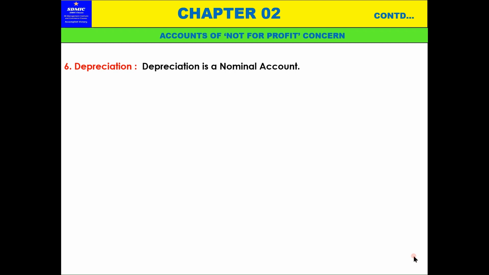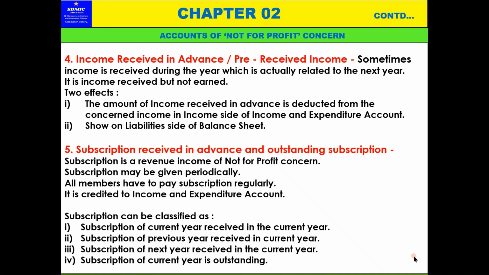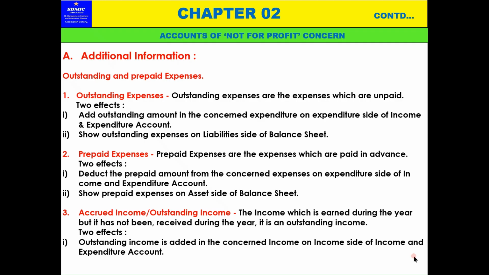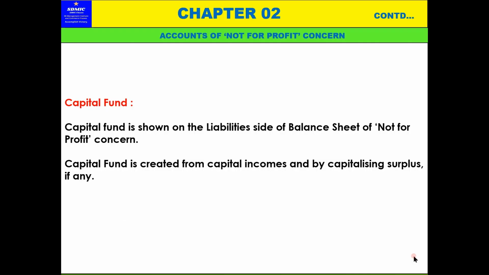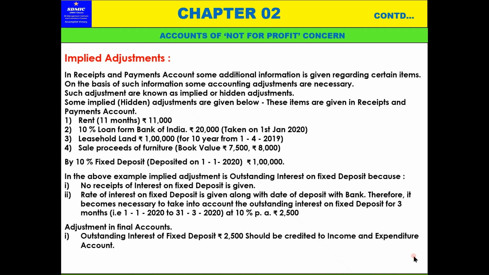Now I hope this 5 points is okay for this class. Hope it is clear for you. I think let us continue, means once again we will just go through this what we learned today. Some implied adjustments we learned.